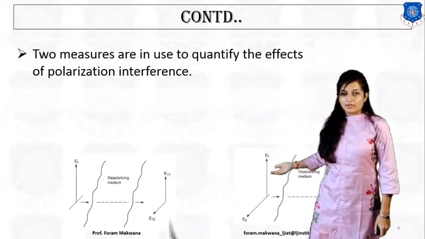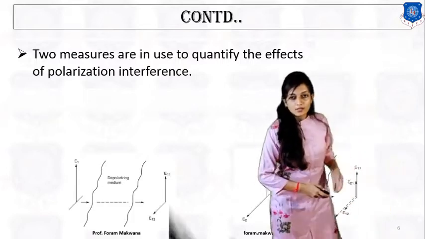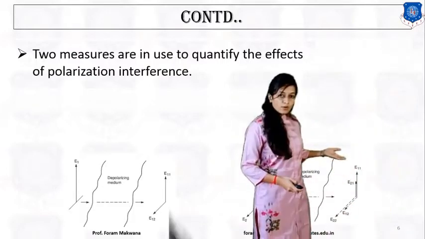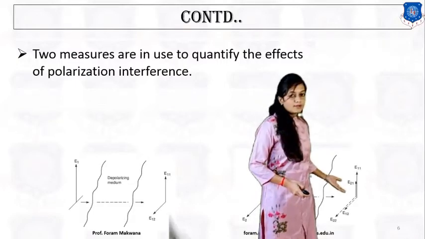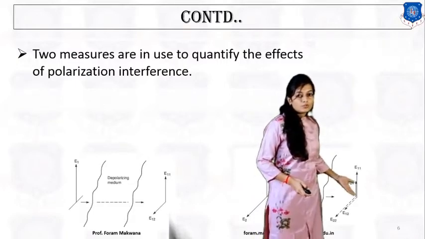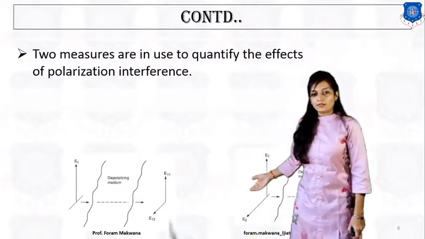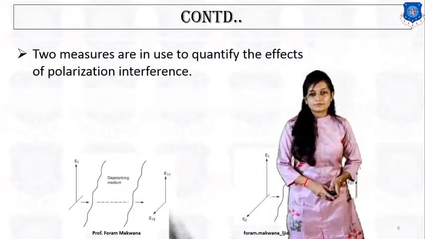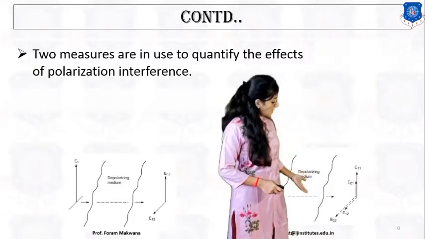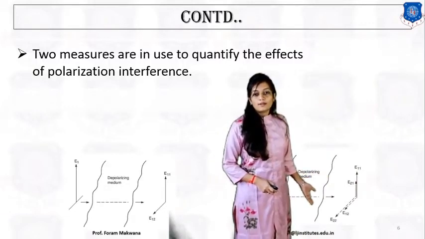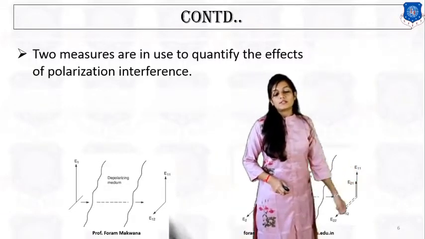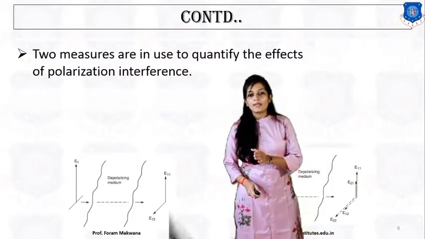For E1, which is vertically polarized, E11 is copolar and E12 is cross-polar, right? For E2, E22 is copolar and E21 is the cross-polar. Why?